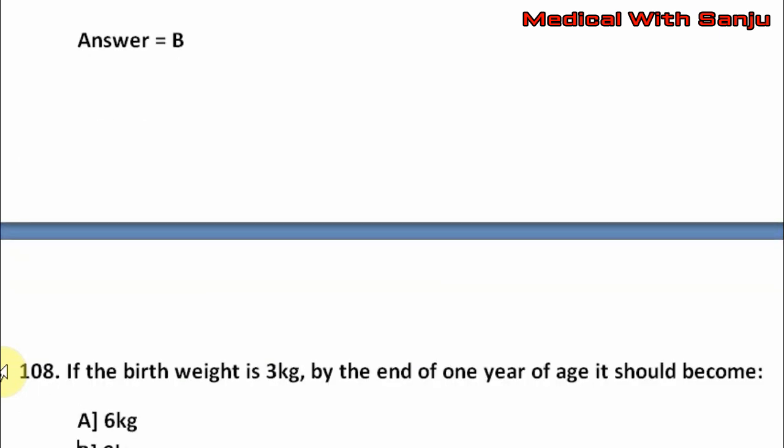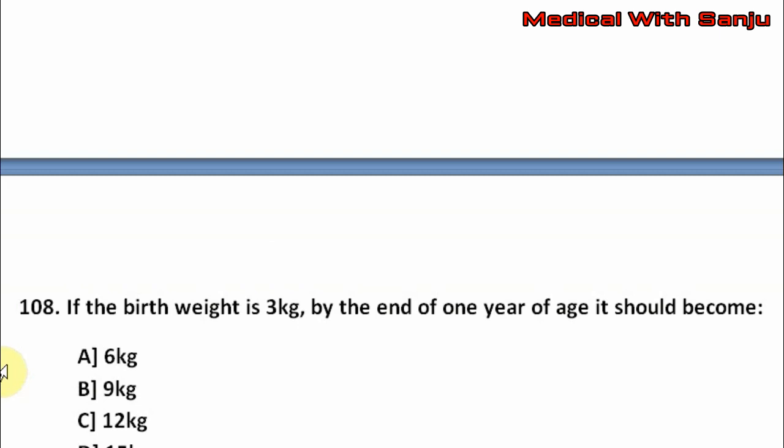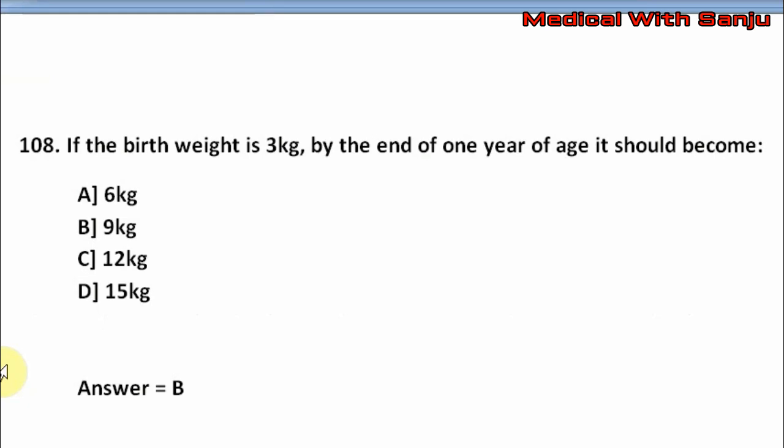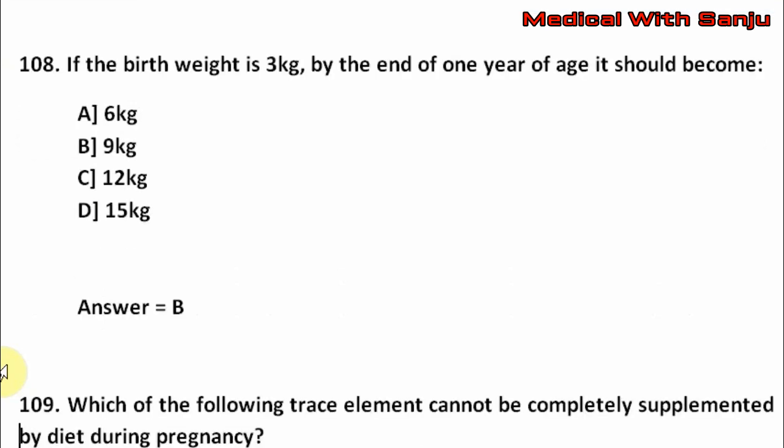Next question. If the birth weight is 3 kg, by the end of 1 year of age it should become option A 6 kg, option B 9 kg, option C 12 kg, option D 15 kg. The right answer is option B, that is 9 kg.